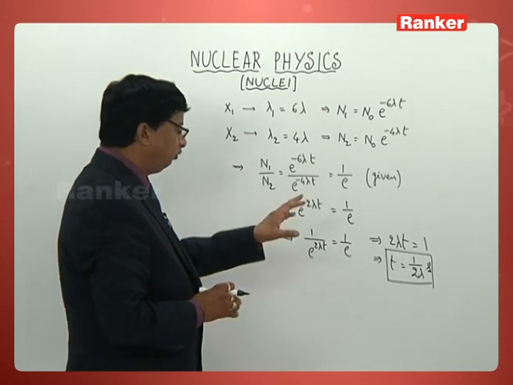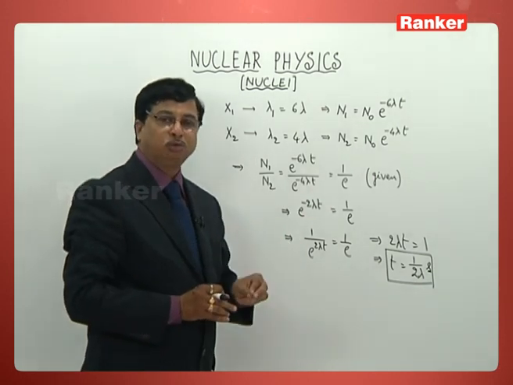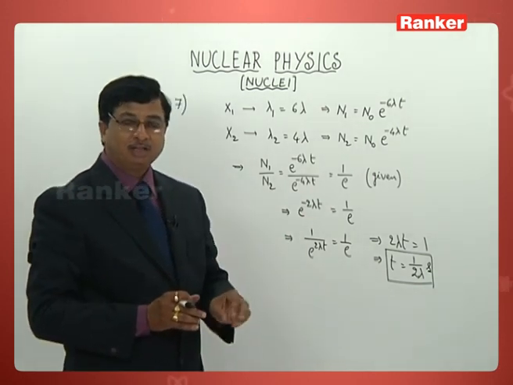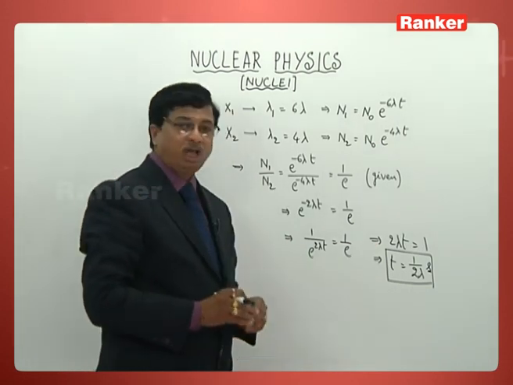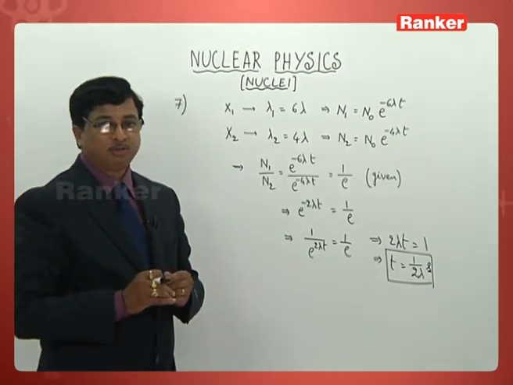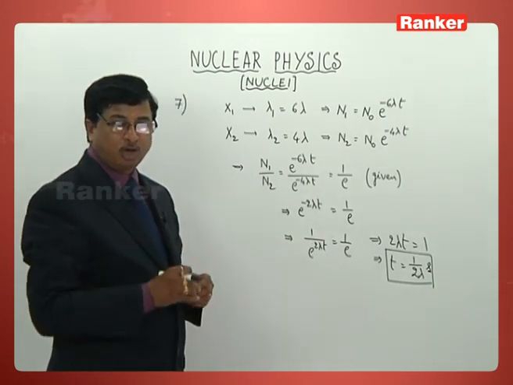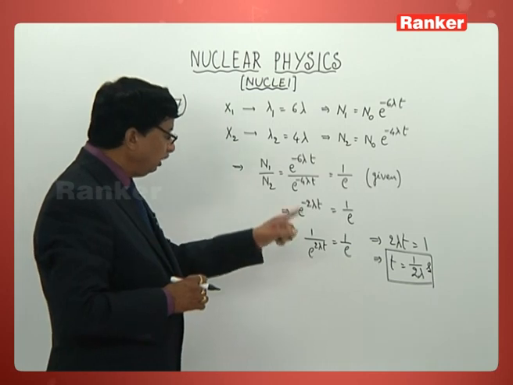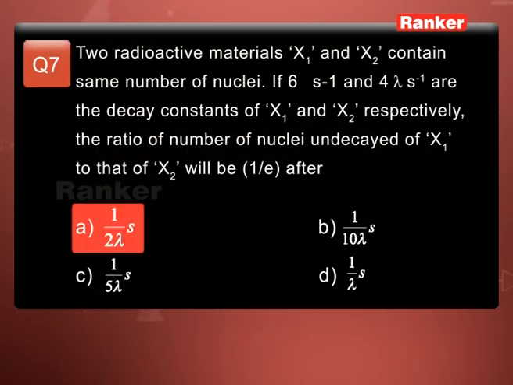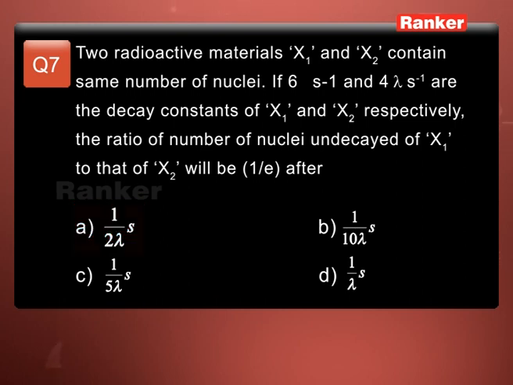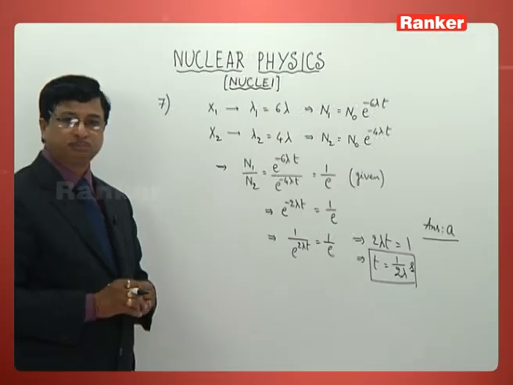The time after which the value of N1 by N2 is going to become 1 by e is 1 by 2 lambda seconds for us. According to the 4 options given, it is the first option. So directly you can remember the answer for this particular problem as A. That is problem number 7 for us.